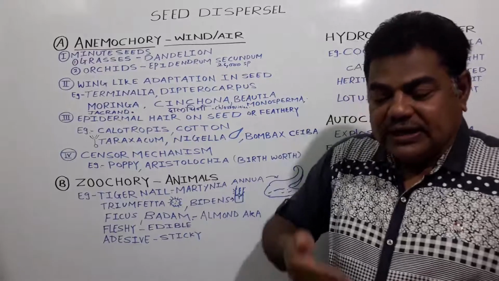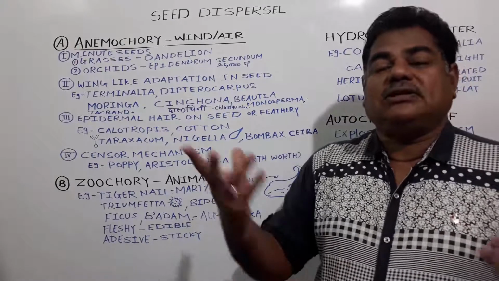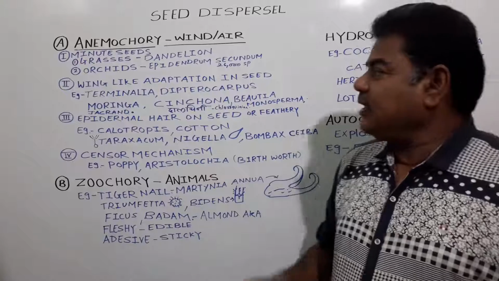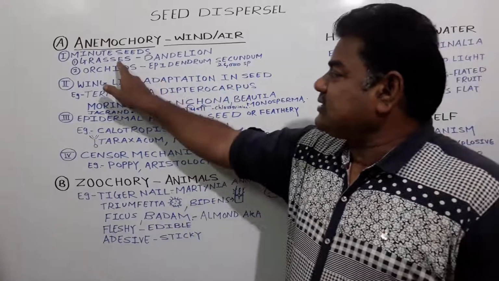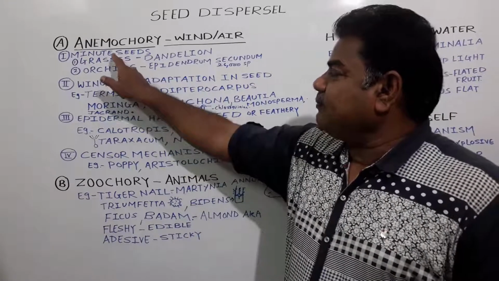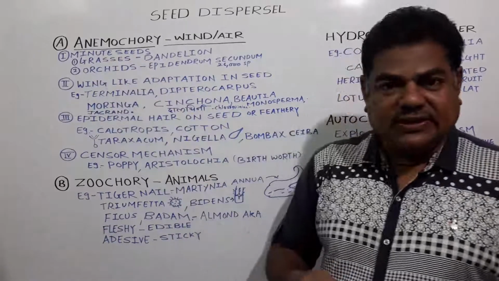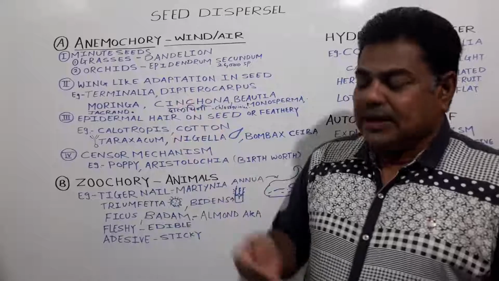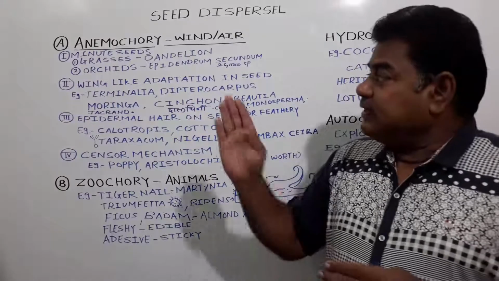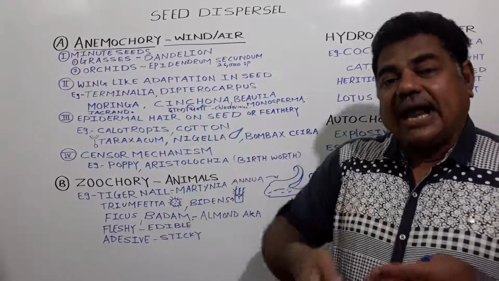When favorable conditions occur, all those seeds germinate. So some grasses and some orchids produce these minute seeds.